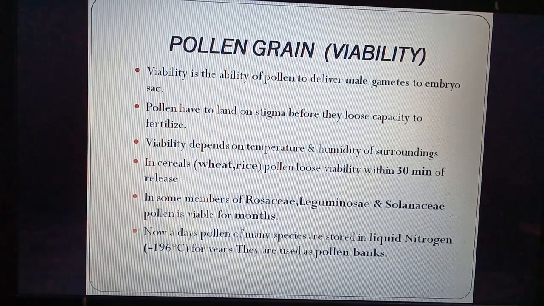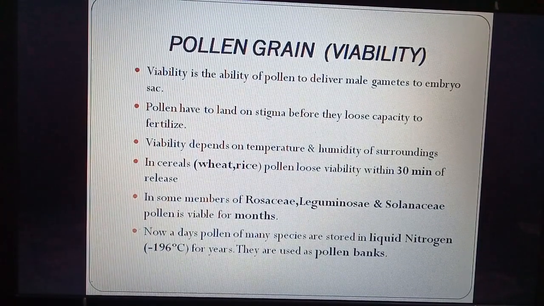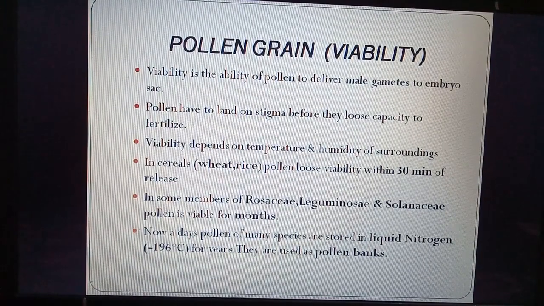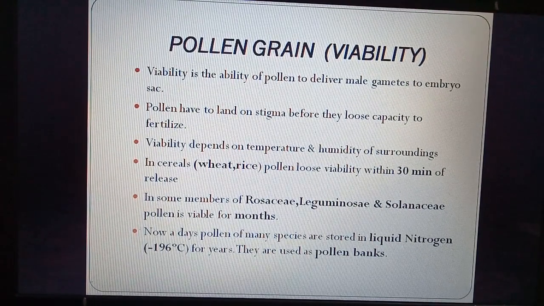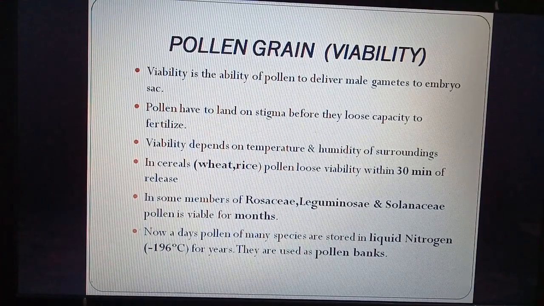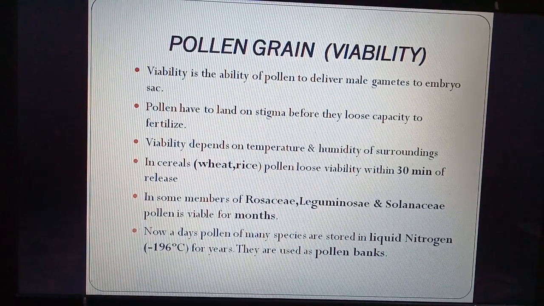Now we will see the viability of pollen grain. Viability is the ability of a pollen to deliver male gamete to embryo sac. So it is the capacity of a pollen to carry the male gamete to embryo sac. The pollen have to land on stigma before they lose the capacity to fertilize. Before the pollen lands on stigma, there is a certain period after which it will lose the capacity.